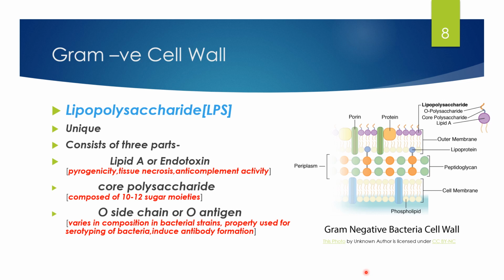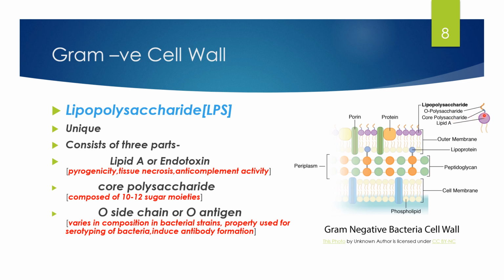Core polysaccharide extends from the lipid A region, and it is composed of 10 to 12 sugar moieties. The O side chain or O antigen extends from the core polysaccharide.